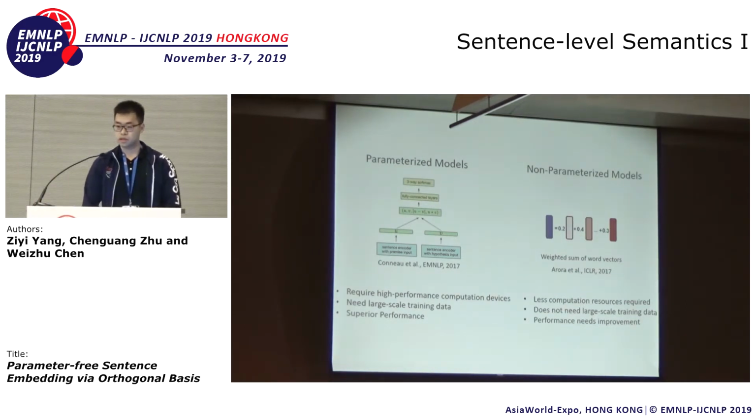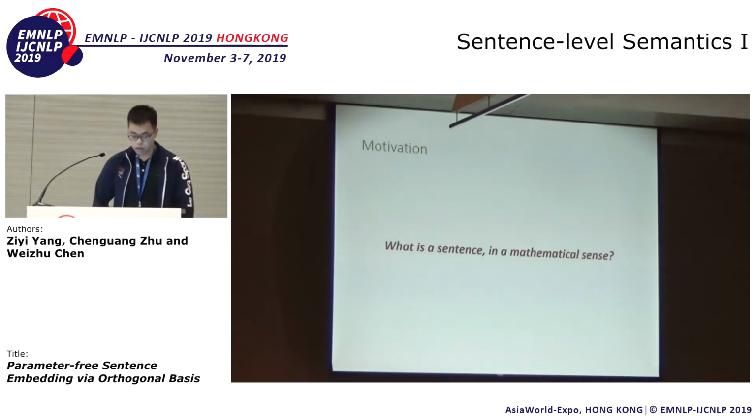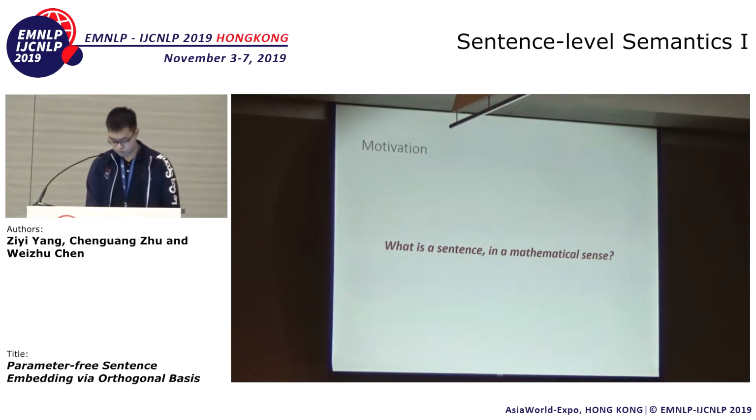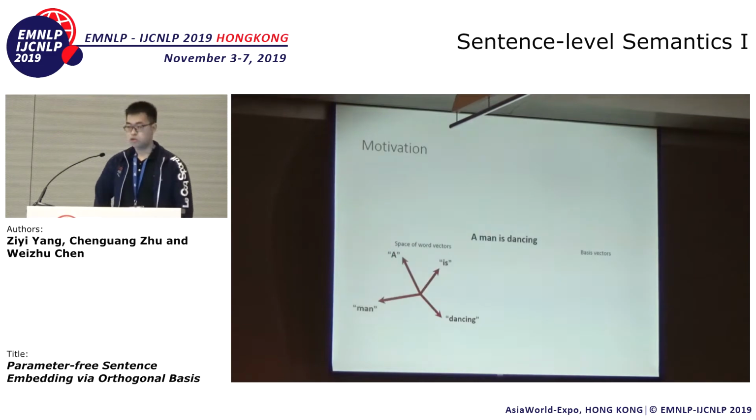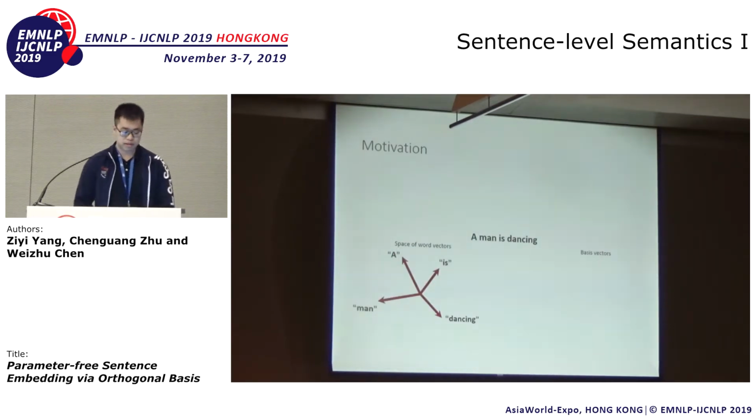So our goal here is to learn a non-parameterized model that also has competitive performance compared with the parameterized counterparts. Our model is actually inspired by this question: what is a sentence in the mathematical sense? Let's see an example. When we say this sentence, a man is dancing, we are actually spanning a subspace, a sentence subspace that is spanned by its word vectors.